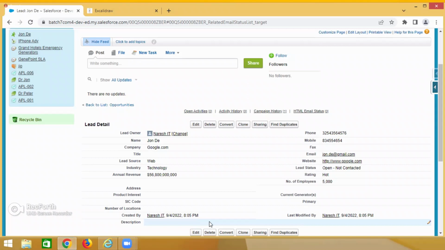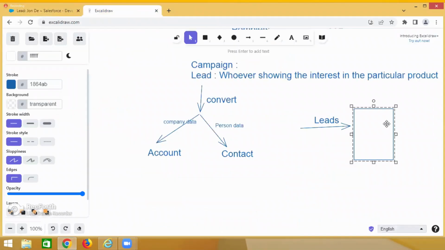Whenever the phone is there, it provides 20 marks. Whenever the mobile is there, 20 marks. Like that, it provides one score. Every lead has a score, and that is called lead score. If the lead score is very high, the data cost is very huge. If the phone number is not there, mobile number not there, email not there, revenue not there, and only the phone number is there, it is a 20, so the data cost is very low. Understand? This tool does that.